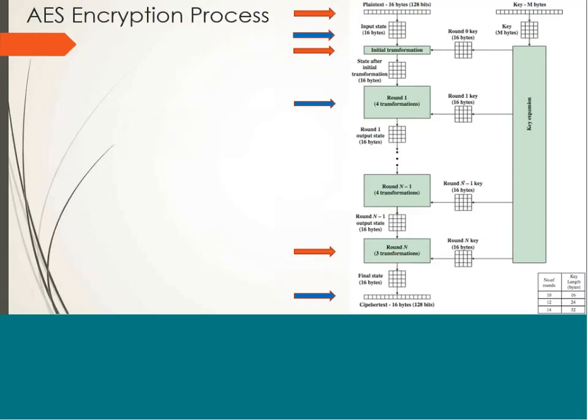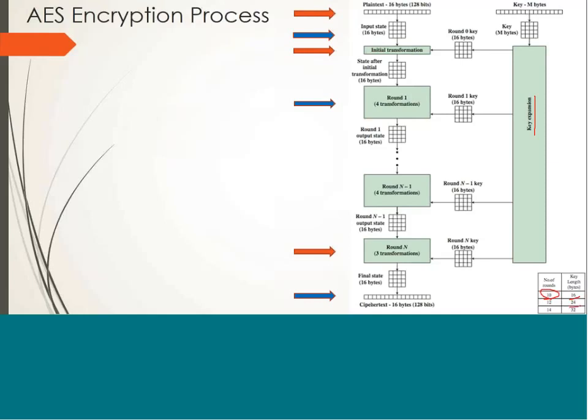That means we have to transform the initial key in such a way that 11 keys can be produced. This transformation is known as key expansion. If the key length is 16 bytes or 128 bits, then you have to use 10 rounds.